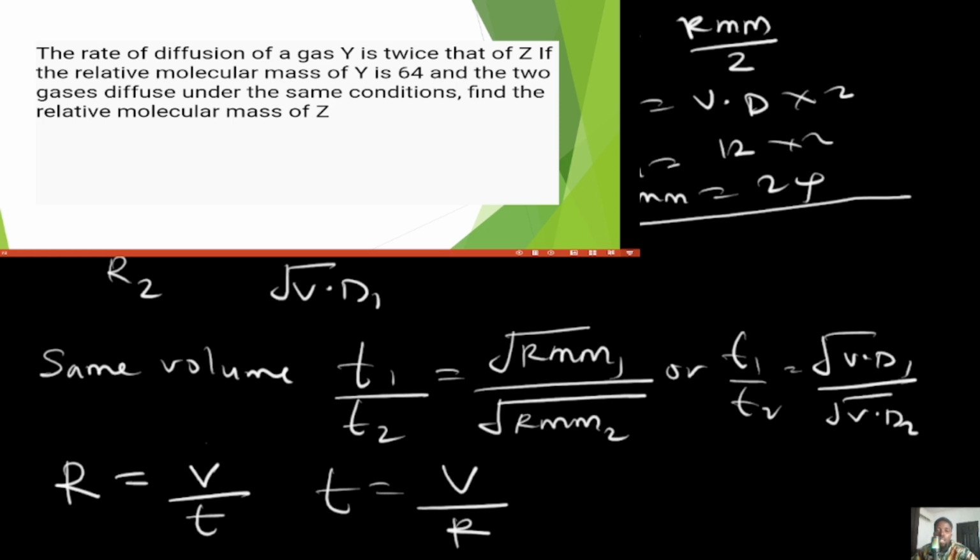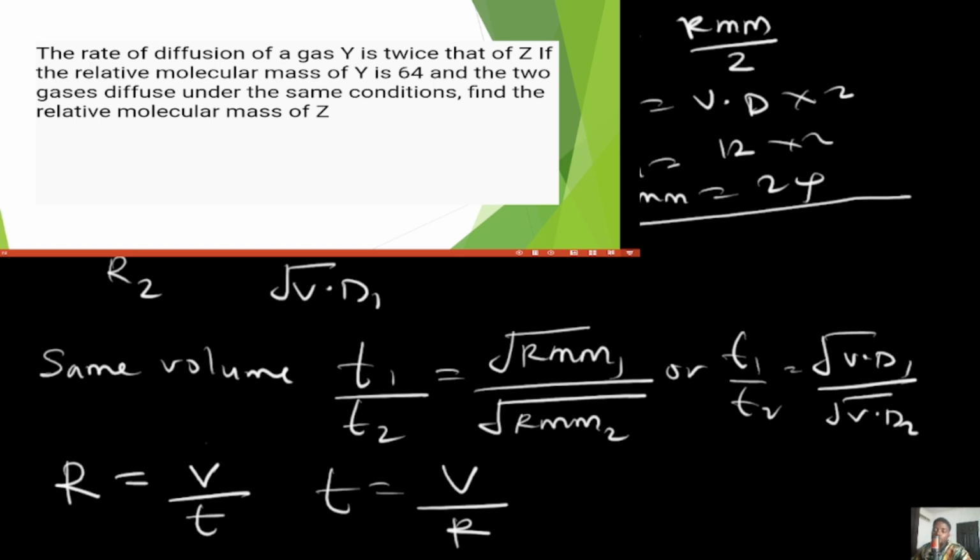So as I said, the question says the rate of diffusion of Y is 2 times that of Z. So anything that is RY will be 2 of RZ. If the relative molecular mass of Y is 64 and the two gases diffuse under the same condition, what is the relative molecular mass of Z? That is supposed to be something easy to solve. So let's go to our board, so I will be able to solve this question quickly.